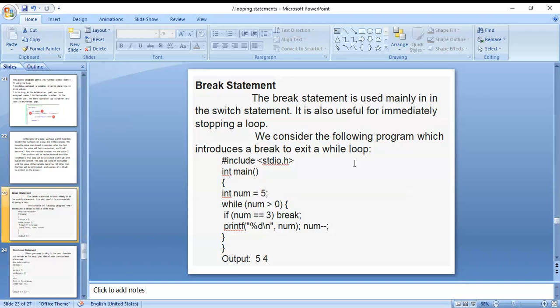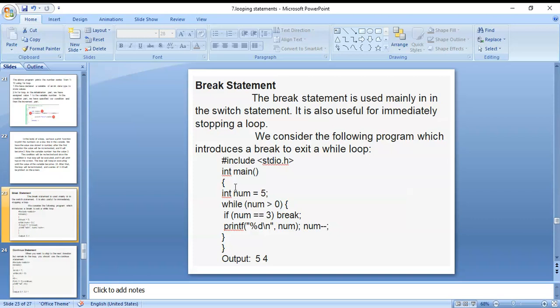Okay, next, the break statement. What is the break statement? The break statement is used mainly in the switch statement. It is also useful for immediately stopping a loop. We consider the following program, which includes a break to exit a while loop.